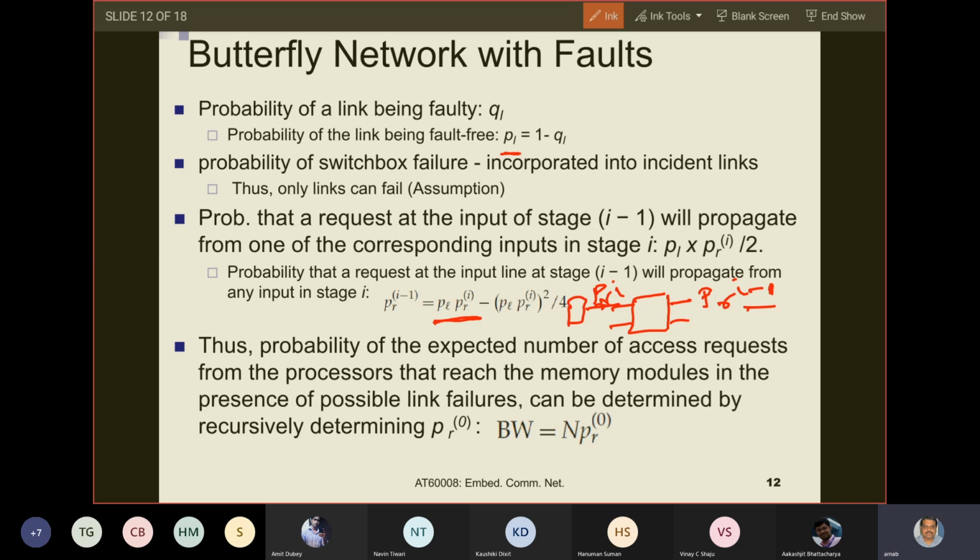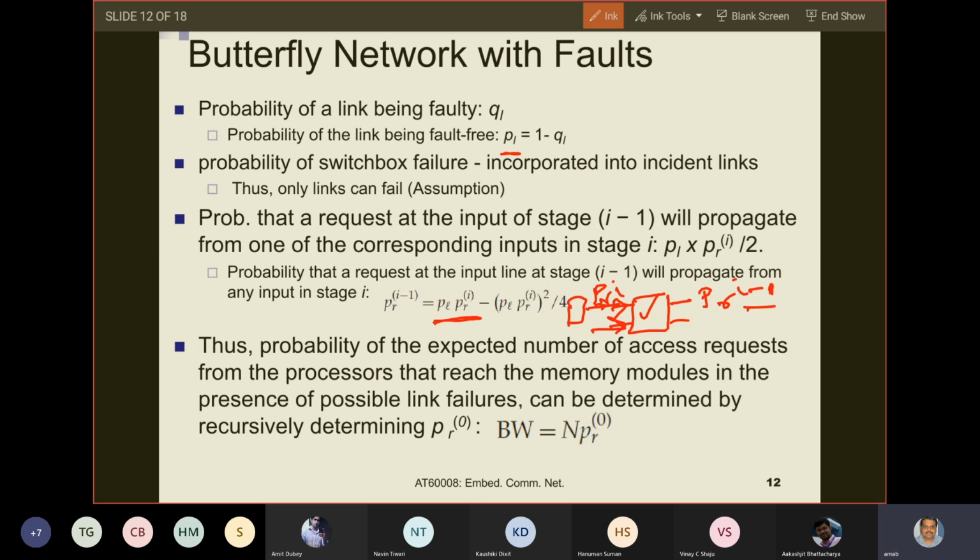Previously, the probability that this switch box is carrying a memory request from the top input line was PRI. Now, in the presence of failure, this probability will become PL into PRI. Why? Because you will be able to send only if you have a memory request and the link is simultaneously working. So PL into PRI. Similarly, the bottom input is also PL into PRI.